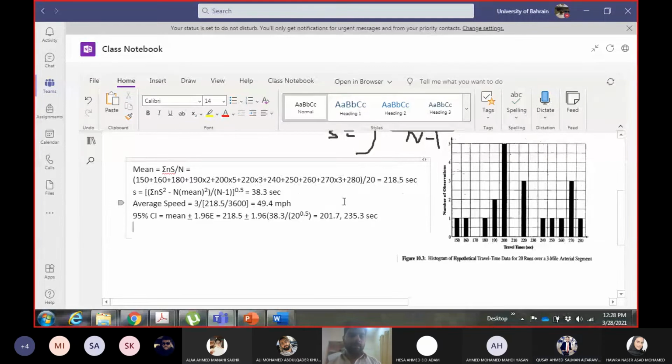Okay, then now you can calculate the 95% confidence interval of speed as well. So the maximum speed will be 1.7.